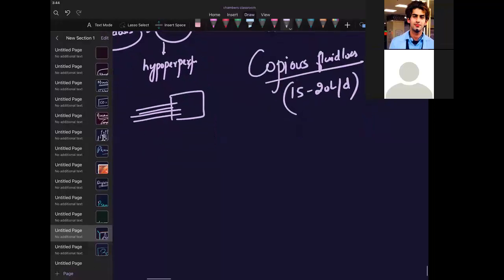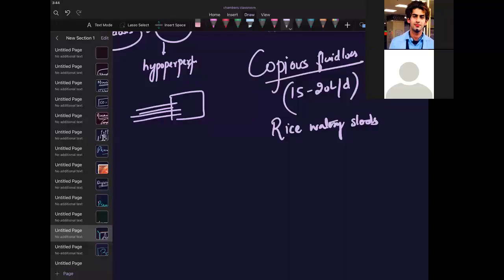What will be the nature of the stools? We have a special name for this: rice watery stools.